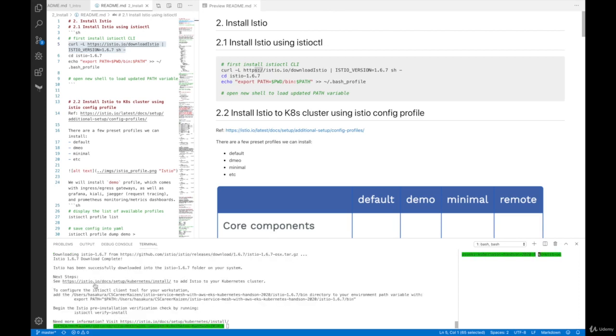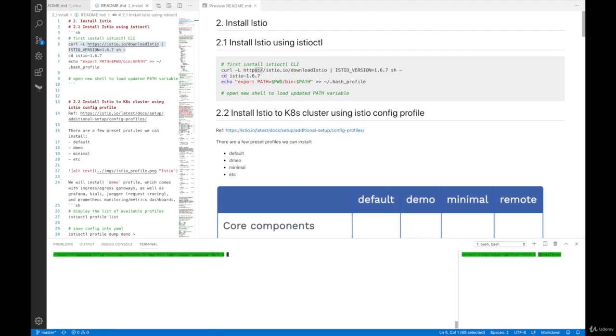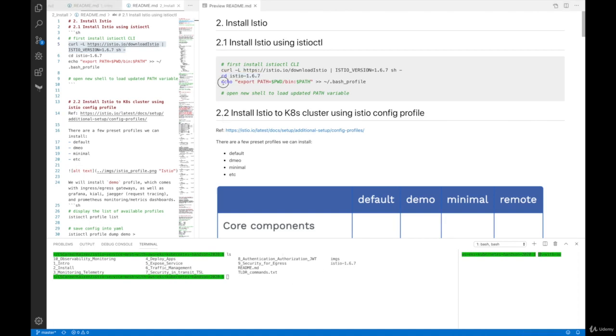Okay, so download is complete. You see Istio has been successfully downloaded into the Istio 1.6.7 folder on your system. So at this point, I'm going to clear this shell and do the ls command to see all the folders inside this current directory. And you see Istio 1.6.7. So next, we are going to cd into this folder. So cd Istio 1.6.7. And now we are inside this folder.